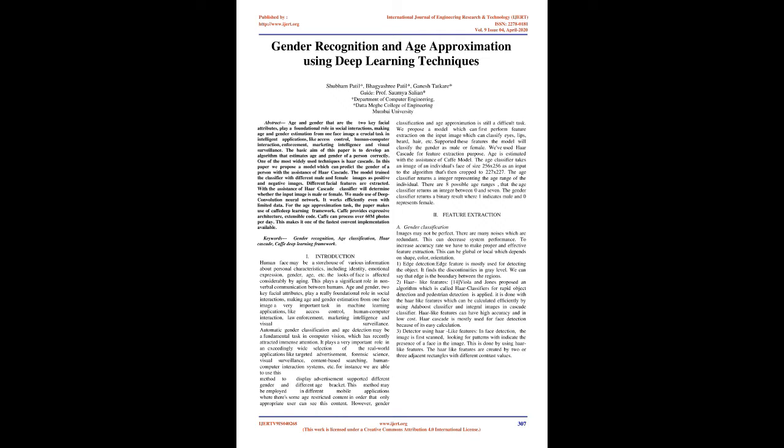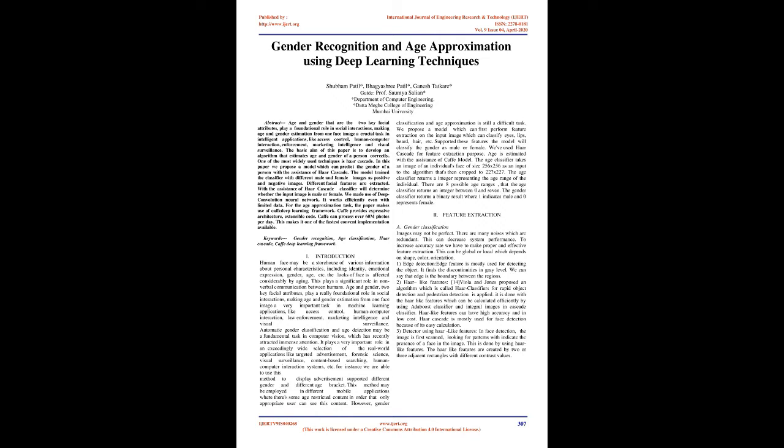Age and gender, two key facial attributes, play a really foundational role in social interactions, making age and gender estimation from one face image a very important task in machine learning applications like access control, human-computer interaction, law enforcement, marketing intelligence, and visual surveillance. Automatic gender classification and age detection may be a fundamental task in computer vision, which has recently attracted immense attention. It plays a very important role in an exceedingly wide selection of real-world applications like targeted advertisement, forensic science, visual surveillance, content-based searching, human-computer interaction systems, etc.